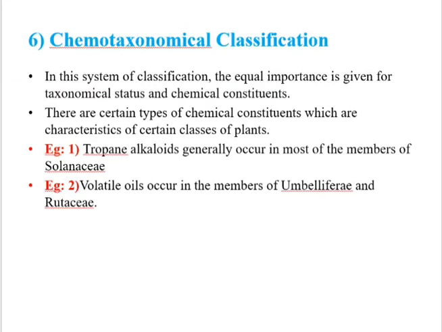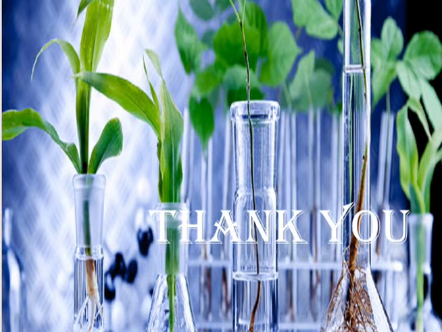Next, chemotaxonomical classification. Means equal importance is given to the taxonomical status and chemical constituents. Okay. For example, tropane alkaloids generally occur in most of the members of Solanaceae. Okay. Next, volatile oils occur in the members of Umbelliferae and Rutaceae. Okay then. Thank you.